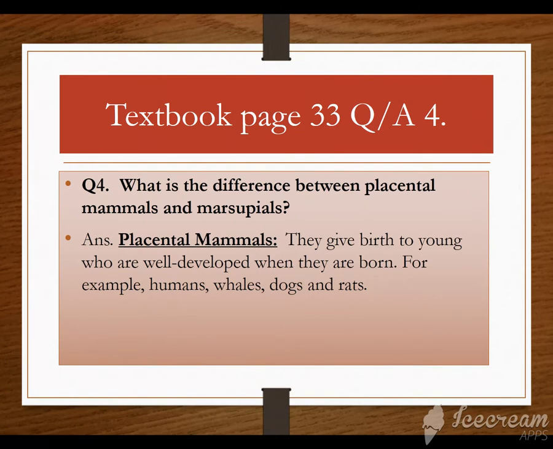Now question number 4 is, what is the difference between placental mammals and marsupials? Give examples of each. So previously in the topic of mammals we discussed that there are different groups of mammals which are placental, marsupials and monotremes. So what you have to do in this question, you have to differentiate between placental and marsupials.